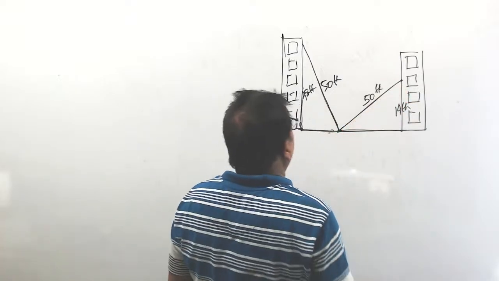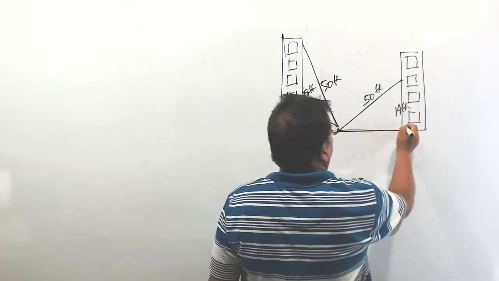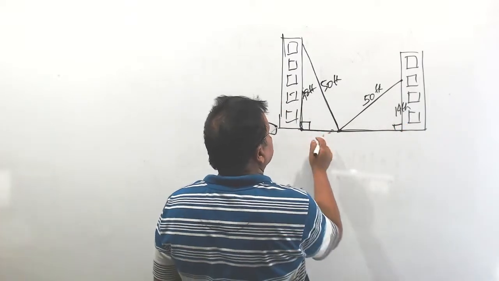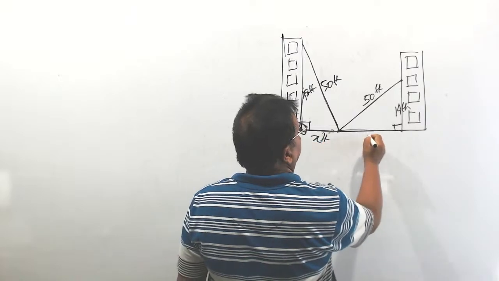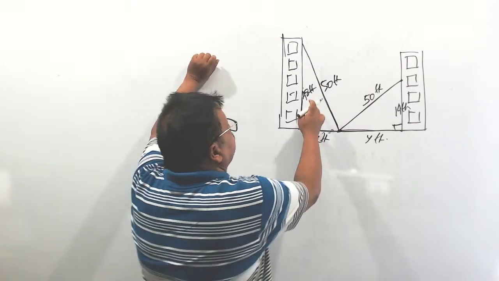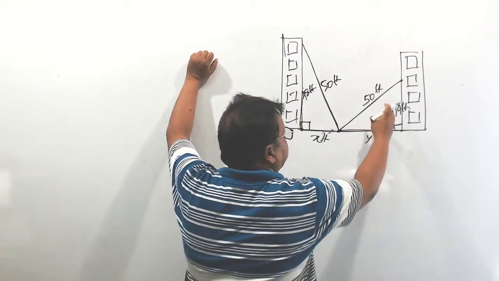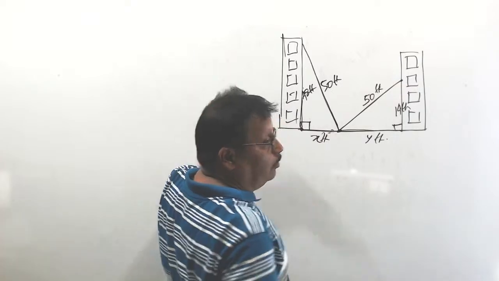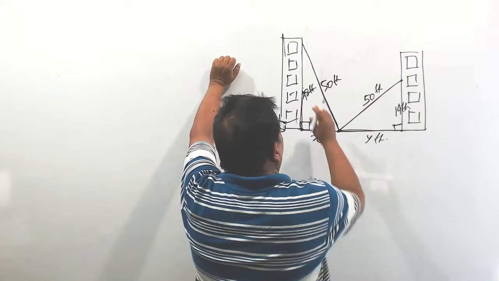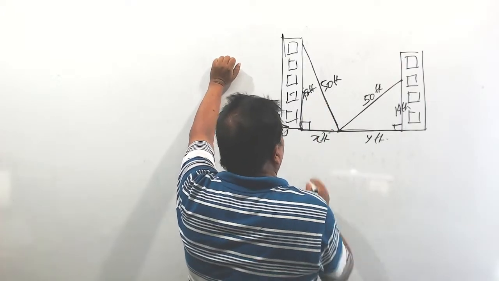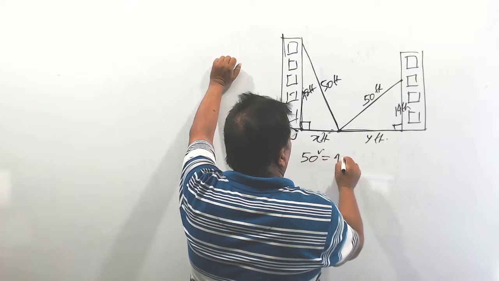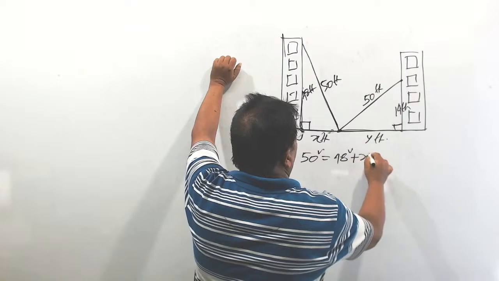Okay, there are two right angle triangles. Where this distance is equal to x feet, and this is y. Now use Pythagoras for this one and for this one also. You will complete; I am giving the hints only. For this right angle triangle, 50 square equal to 48 square plus x square.